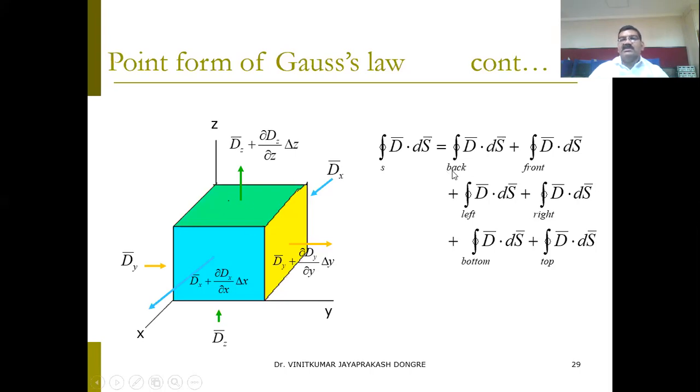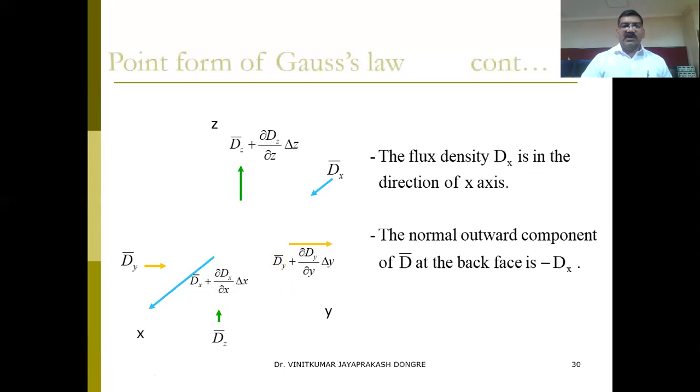There are six surfaces. If you calculate D dot dS for all these surfaces, you will get the total, because it is not a spherical surface, so it is somewhat different. So how can we calculate it? Let us go further.